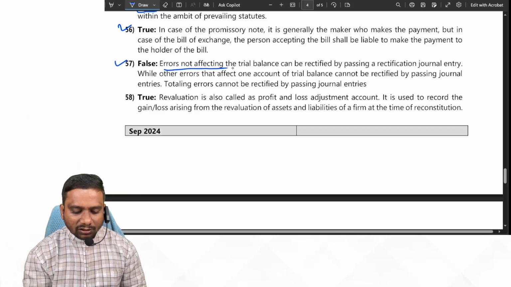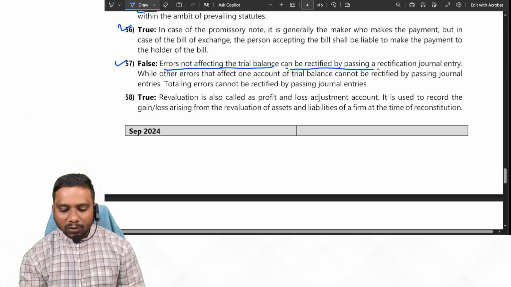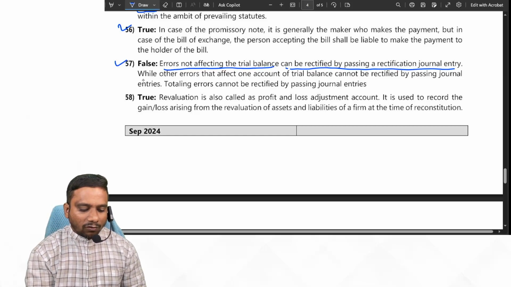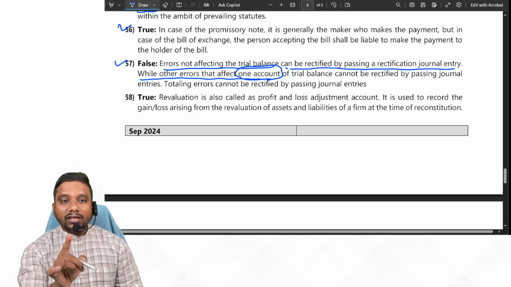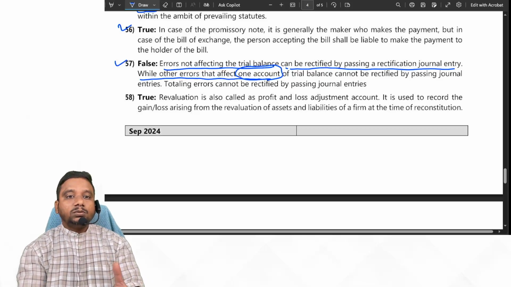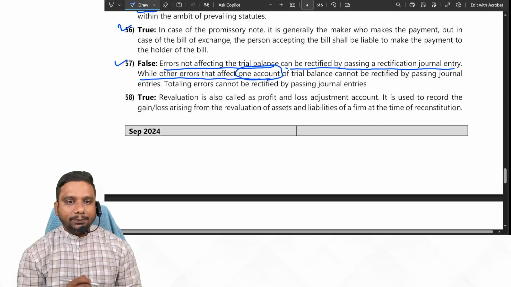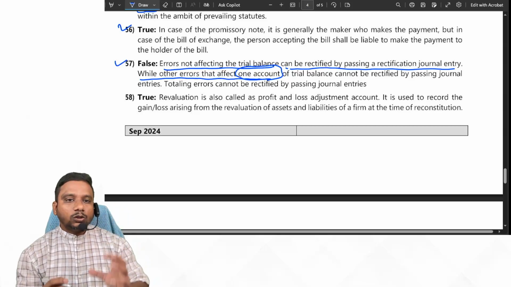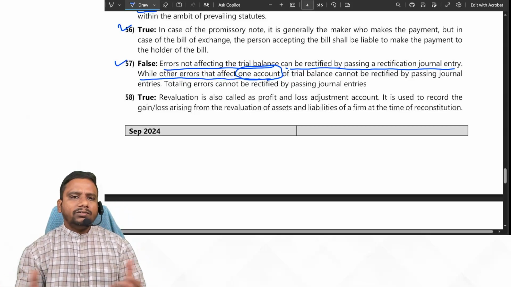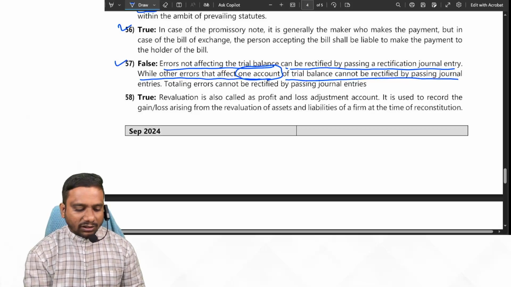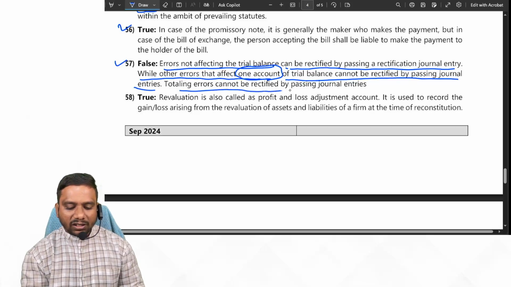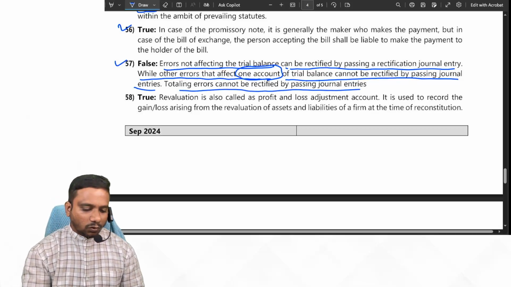Errors not affecting the trial balance can be rectified by passing a rectification journal entry. While other errors that affect one account, if it is one account, then it is not possible to write the rectification entry. I'm talking about stage 1. Stage 2 and stage 3 completely we record the rectification entries. Errors of trial balance cannot be rectified by passing journal entries. Totaling errors cannot be rectified by passing journal entries. Okay, next one.